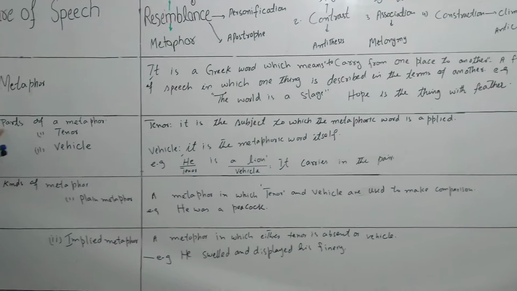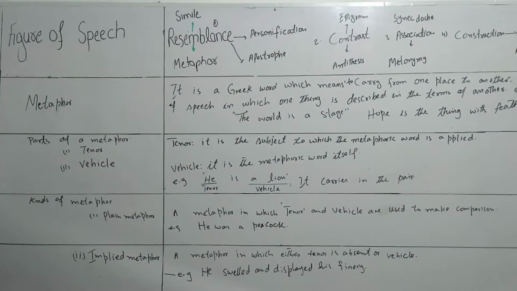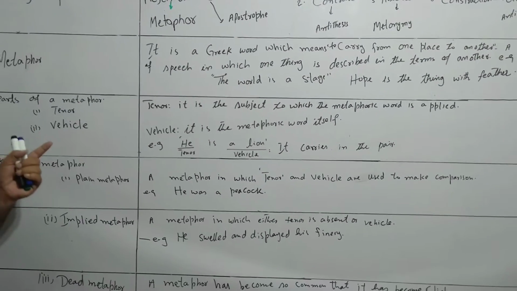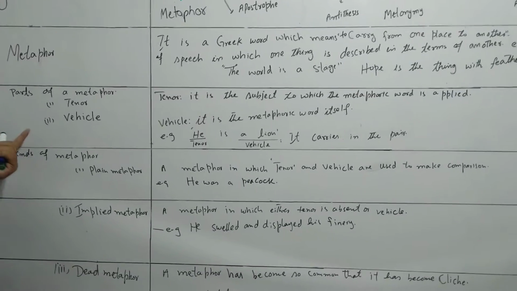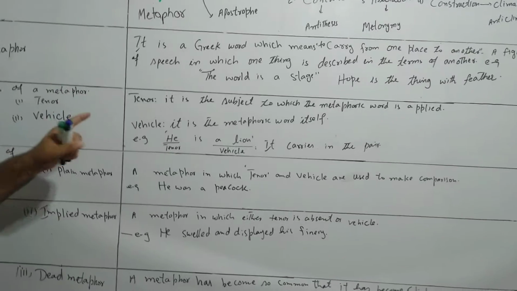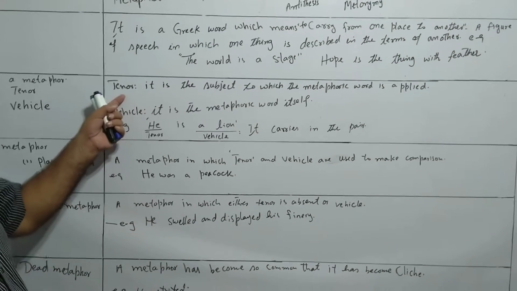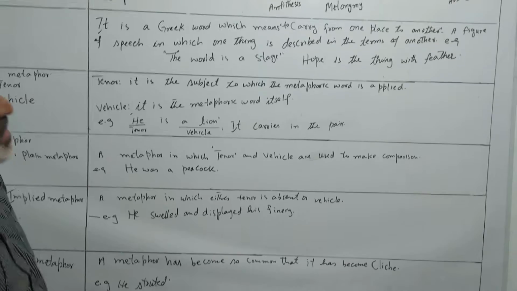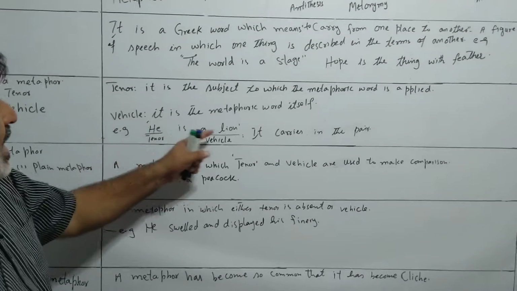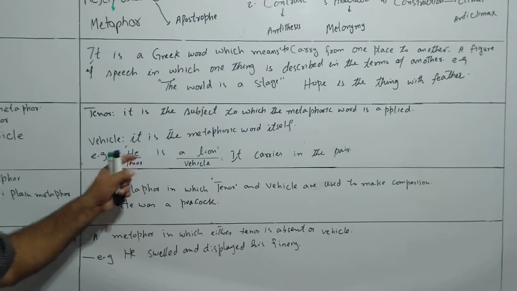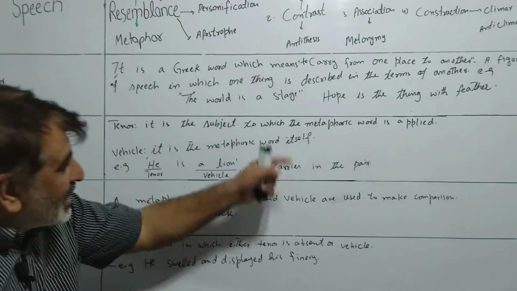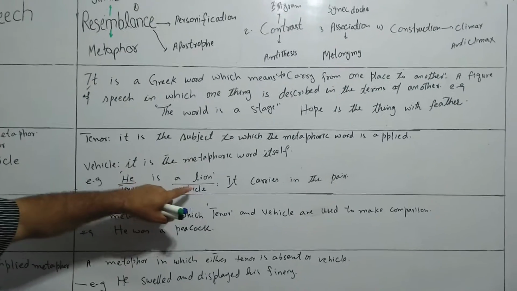Okay, then parts of metaphor. Basically, we have two parts, tenor and vehicle. There may be ground, okay, but tenor and vehicle are very important. So, tenor. Tenor, it is the subject to which the metaphoric word is applied. Suppose he is a lion. So this is tenor and lion. Okay. Vehicle. It is the metaphoric word itself.